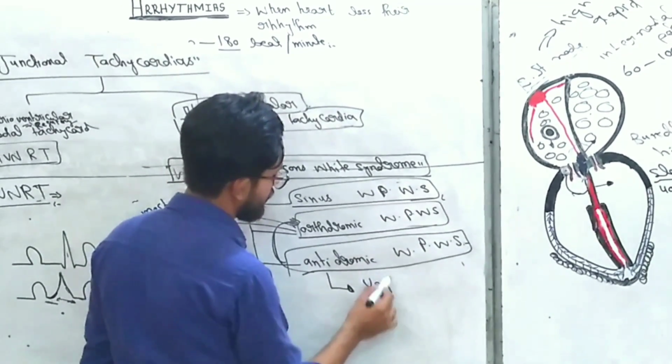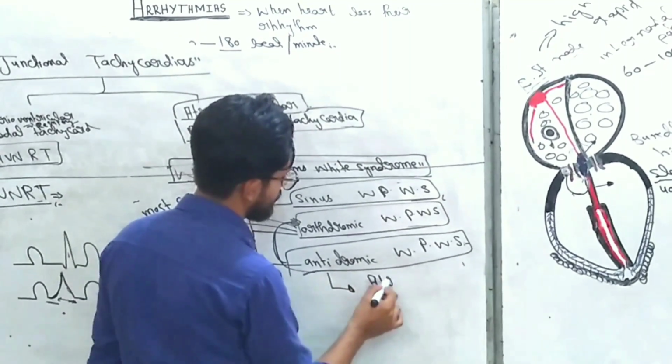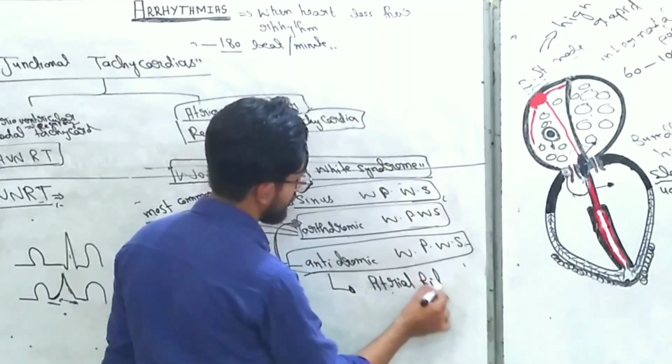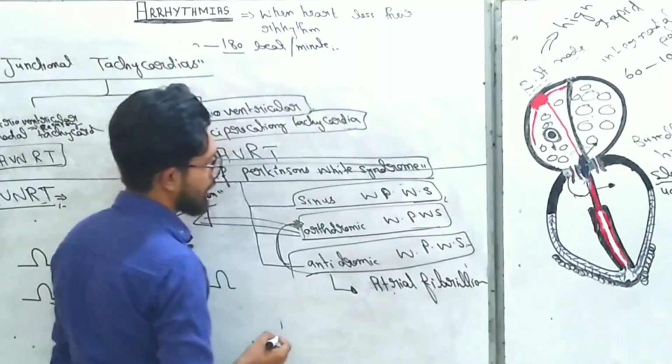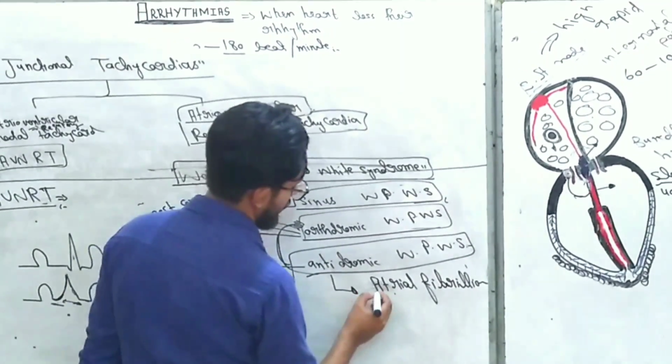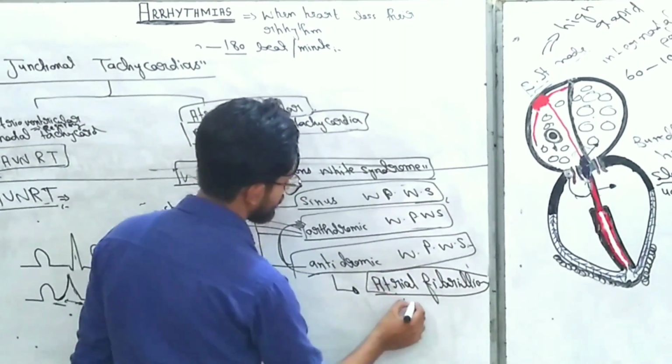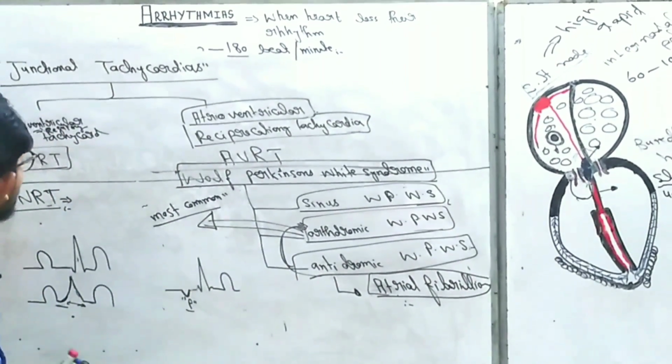atrial fibrillation. The characteristic feature of antidromic Wolff-Parkinson-White syndrome appears when atrial fibrillation is found, right? So these are some junctional tachycardias.